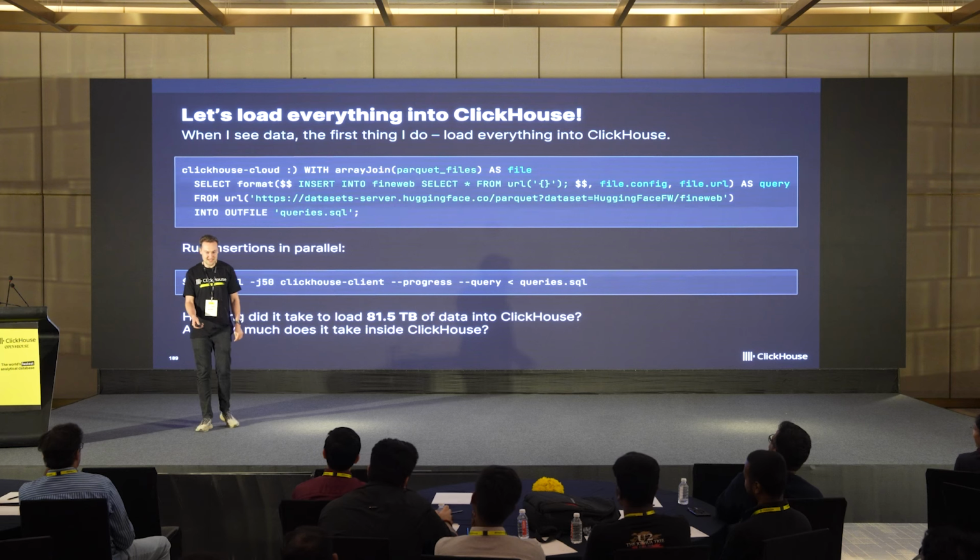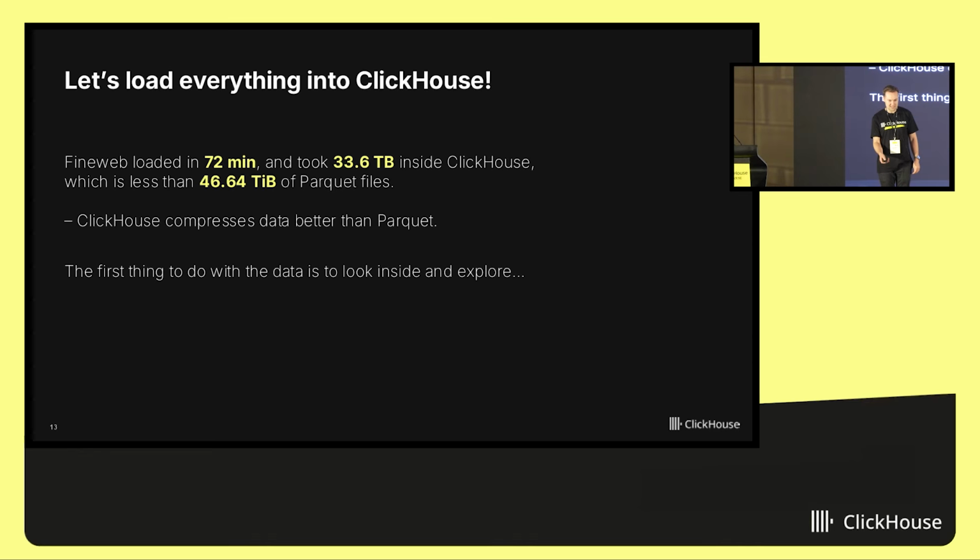Okay, let's take a look at the actual result. Actually, it took 72 minutes. So 1 hour and 12 minutes to load 33.6 terabytes of compressed Parquet files inside ClickHouse cloud service. And what is interesting, it was 46 terabytes of Parquet files, but inside ClickHouse, it took only 33 terabytes. And it is interesting why.